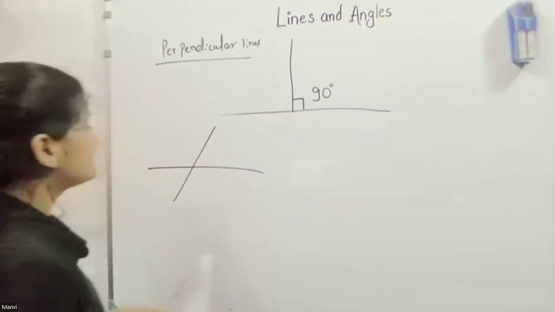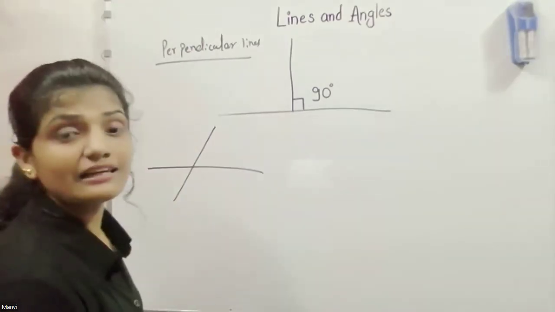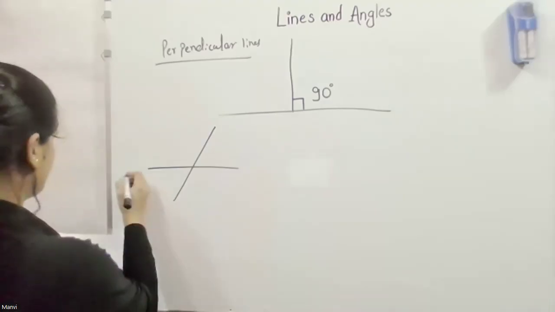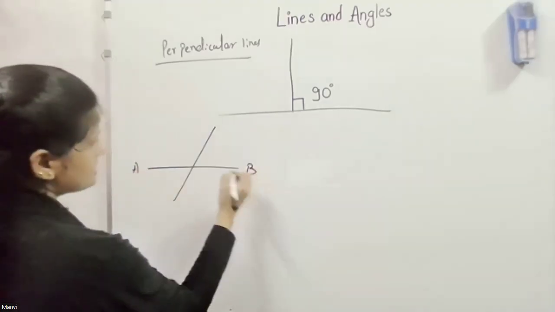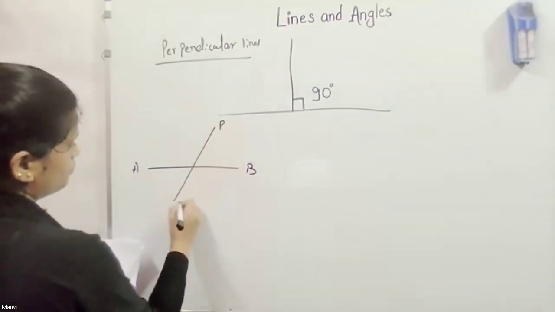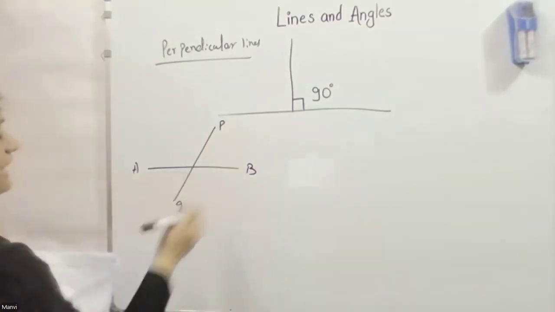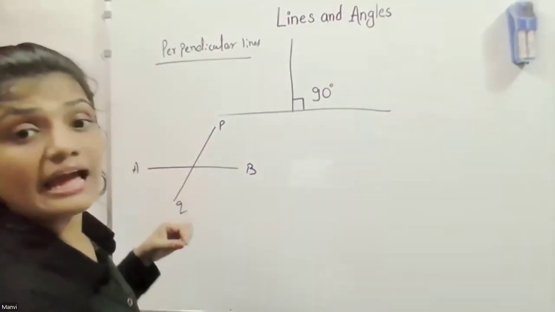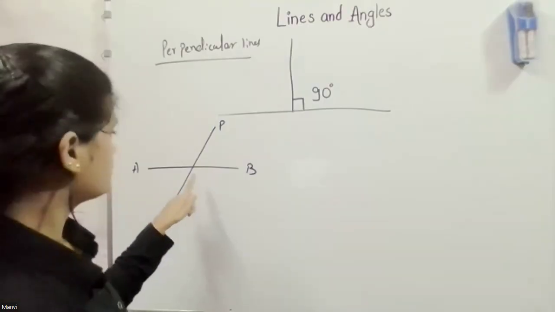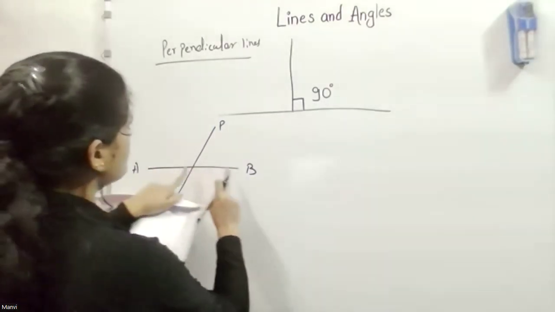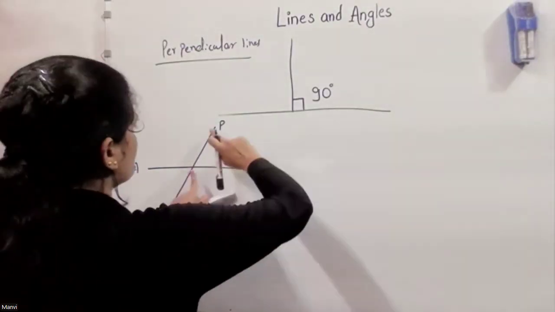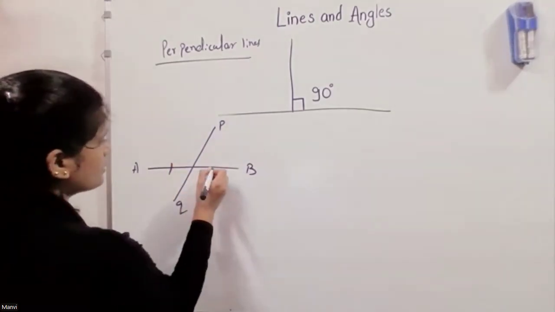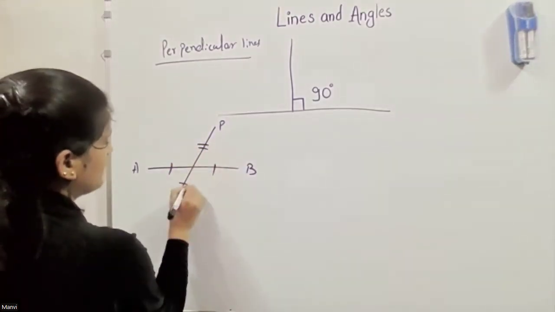And if they cut each other exactly at the midpoint, for example line AB and line PQ, this half equals that half and this half equals that half.